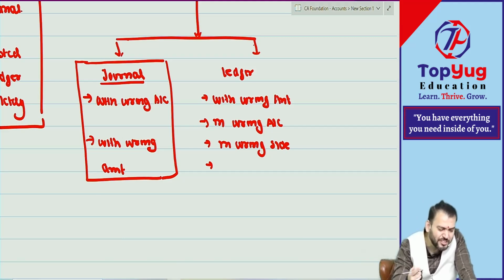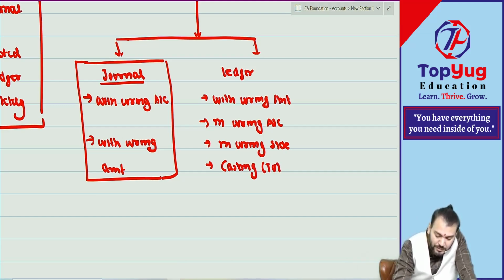Totaling mistake. That is known as casting. Totaling is also known as what? Casting. Write down casting mistake. Casting means what? Totaling. Totaling mistake. Correct. There can be also what? Balancing mistake. Balancing mistake also.